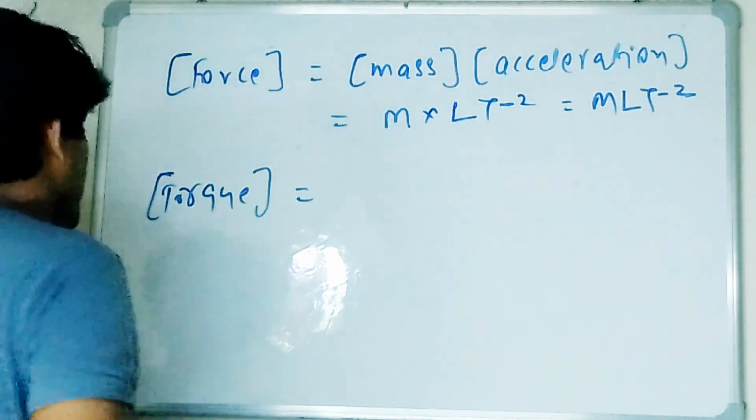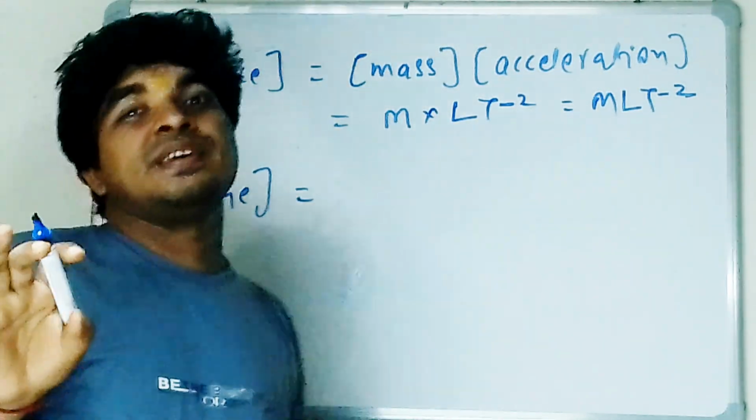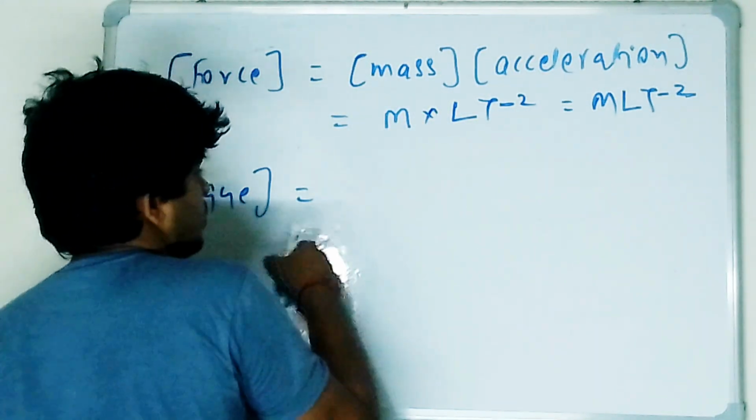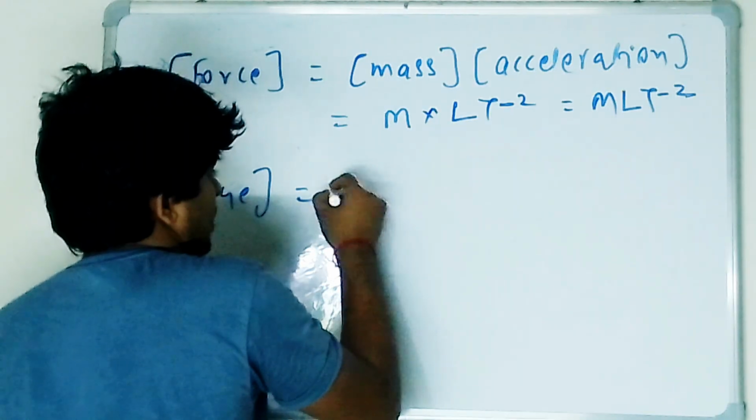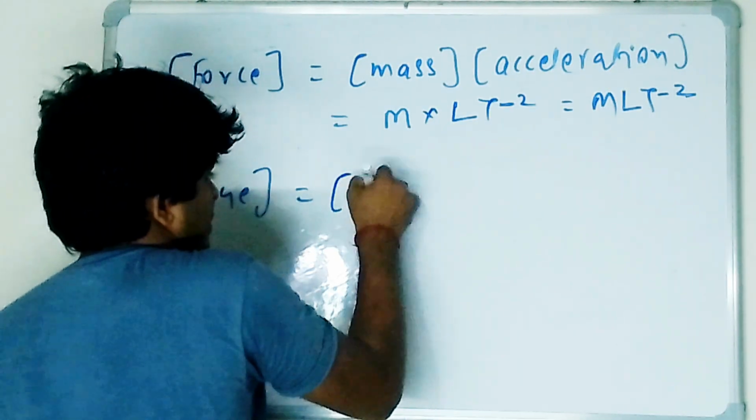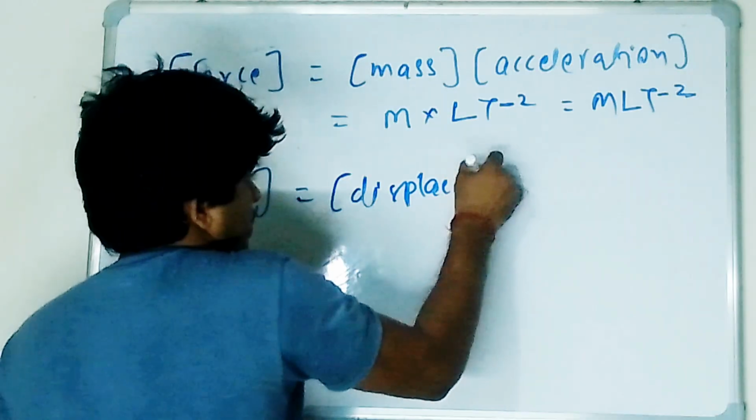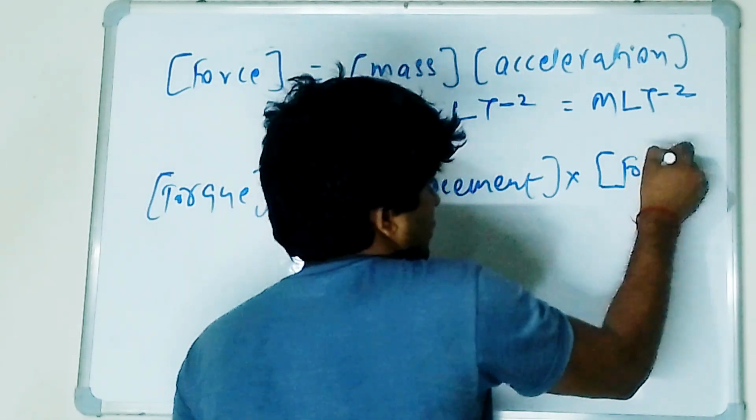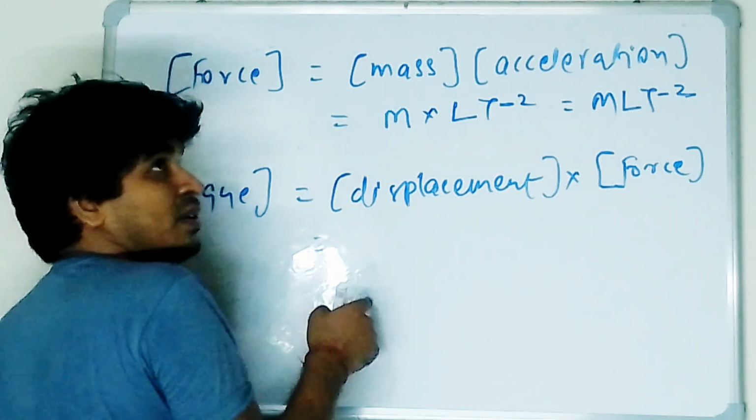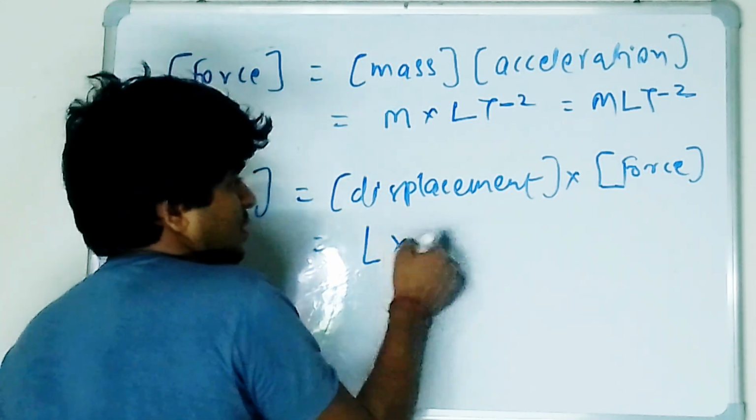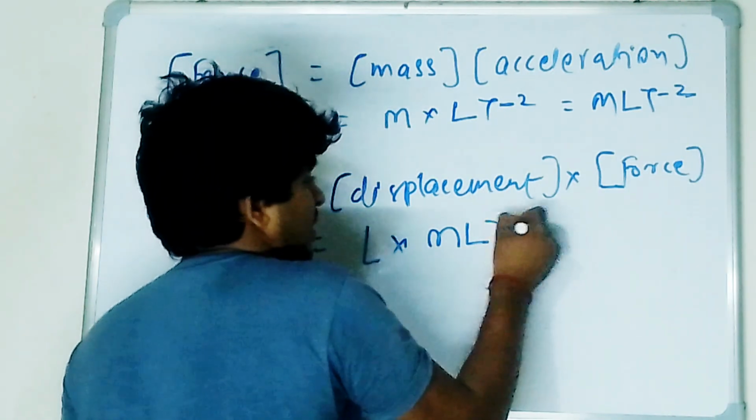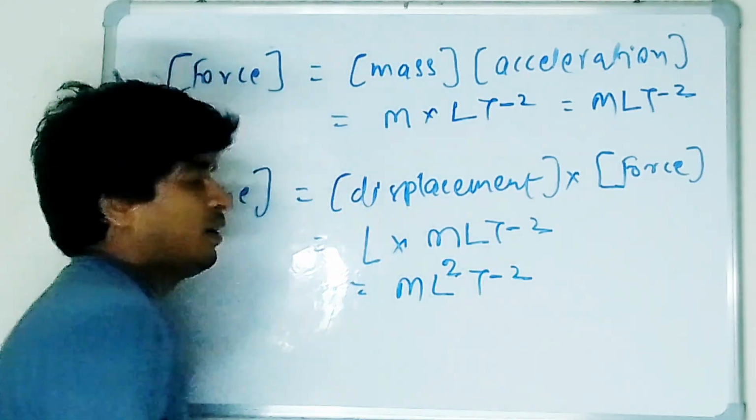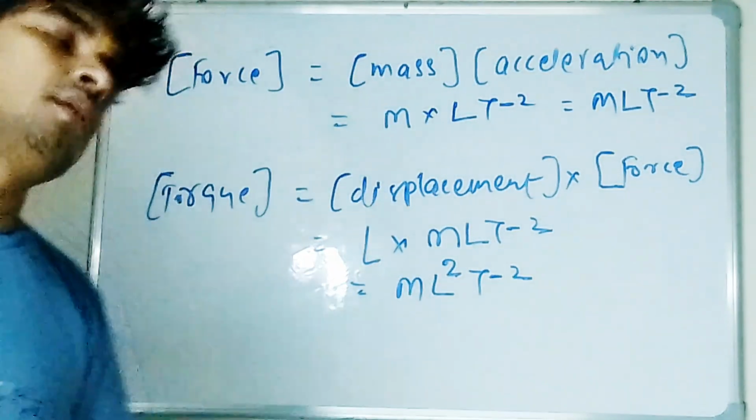Basically torque. I am writing this simply from a dimensional point of view. This is dimension of displacement into dimension of force. Dimension of displacement is L. Dimension of force is M L T minus 2. So dimension of torque is M L 2 T minus 2. Is it clear to all of you? Everybody please respond.